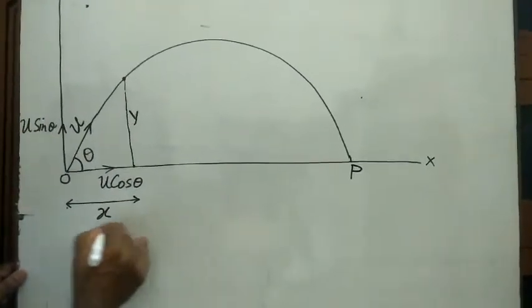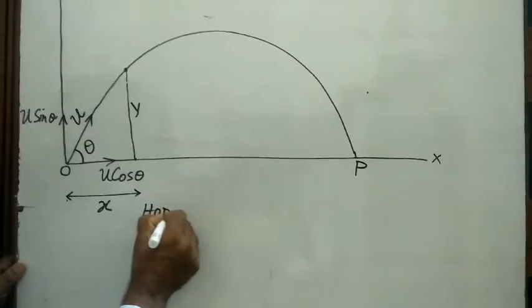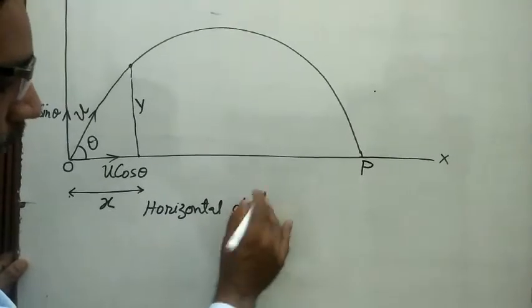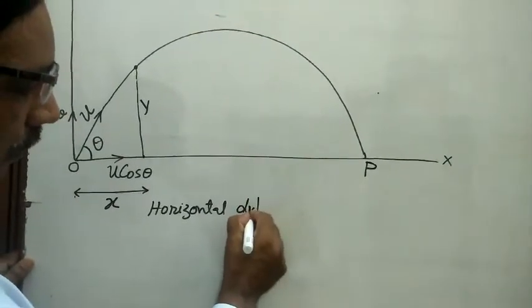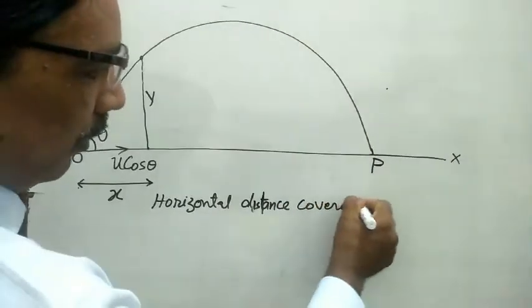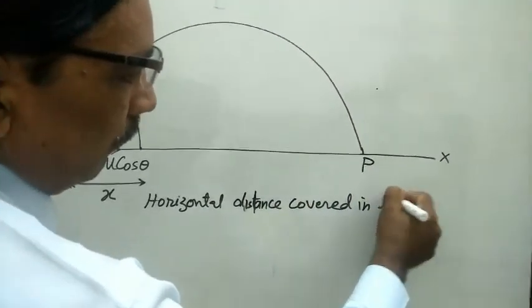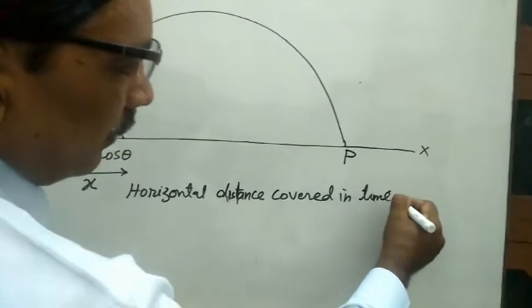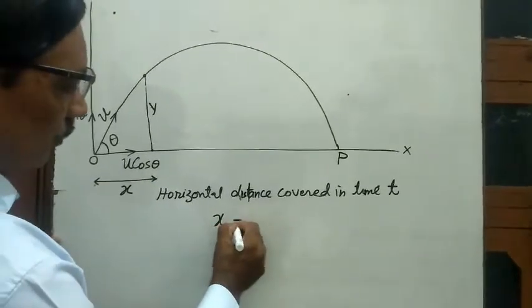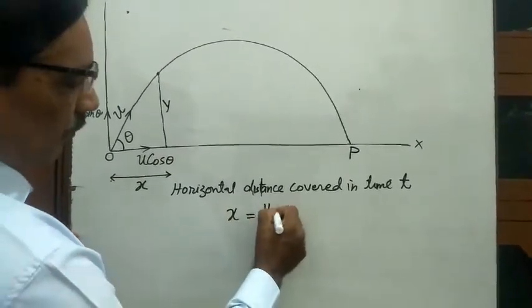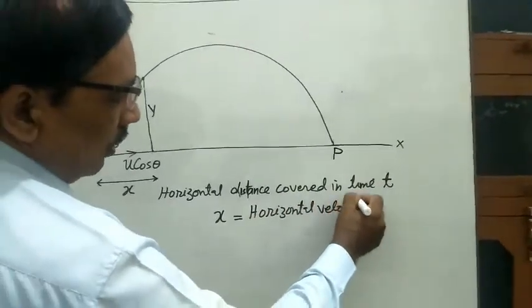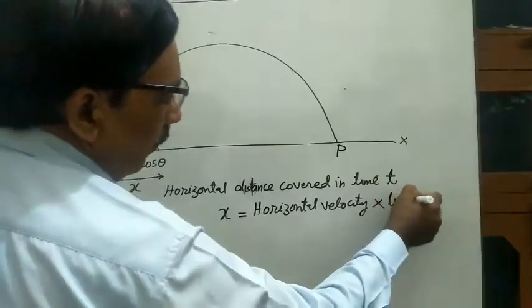So x is equal to the horizontal distance covered in time t, x is equal to horizontal velocity into time.